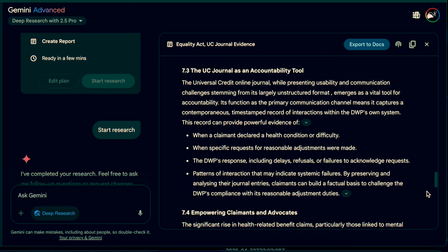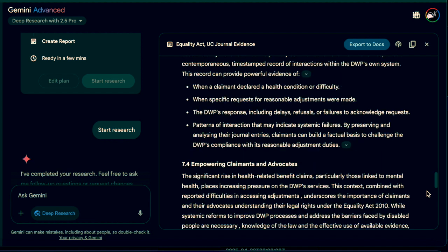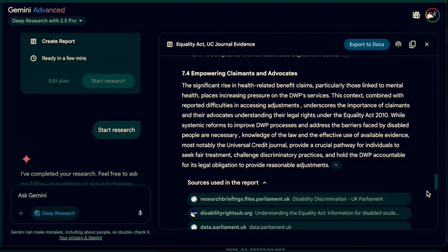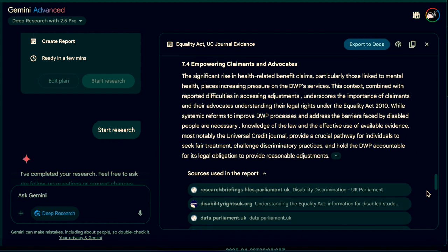7.3 The UC Journal as an accountability tool. The journal's contemporaneous time-stamped entries enable claimants to document disclosure, requests, DWP actions, and systemic patterns, forming the evidentiary backbone in compliance disputes. 7.4, empowering claimants and advocates. Understanding legal rights and effectively using journal evidence allows claimants and their advisors to challenge discriminatory practices and hold the DWP accountable for its statutory obligations.